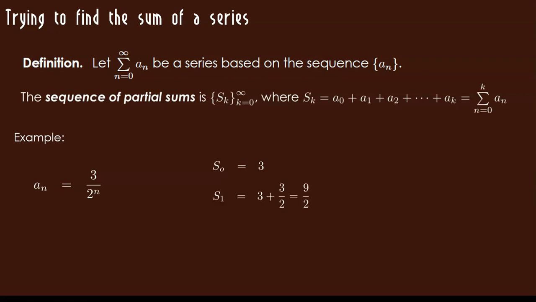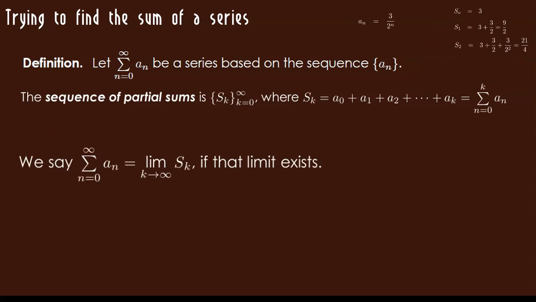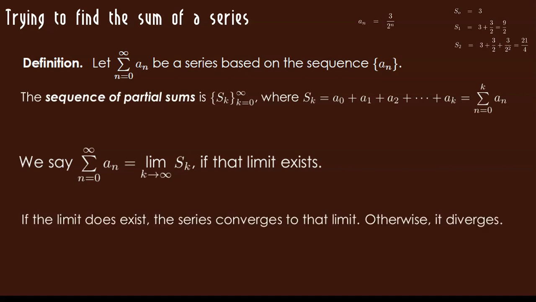S sub 1 is the sum of the first two terms, 3 plus 3 halves, which gives me 9 halves. S sub 2 gives me the sum of the first three terms, 3 plus 3 over 2 plus 3 over 2 squared, which adds up to 21 over 4, etc. So S0, S1, S2, S3, yada yada yada, that is my sequence of partial sums. So we say the sum of the series is equal to the limit of the partial sums, assuming that limit exists. If the limit does exist, the series converges to that limit, otherwise it diverges.